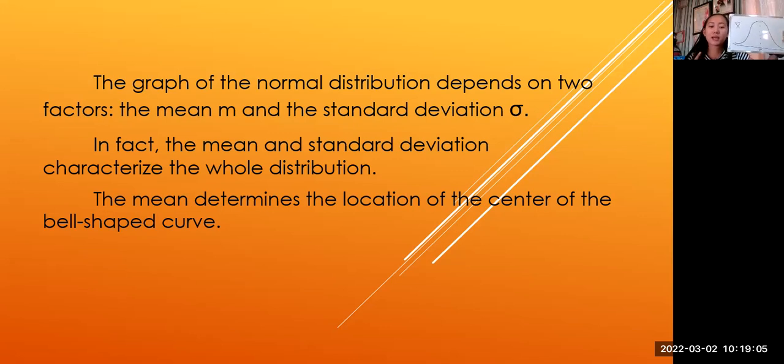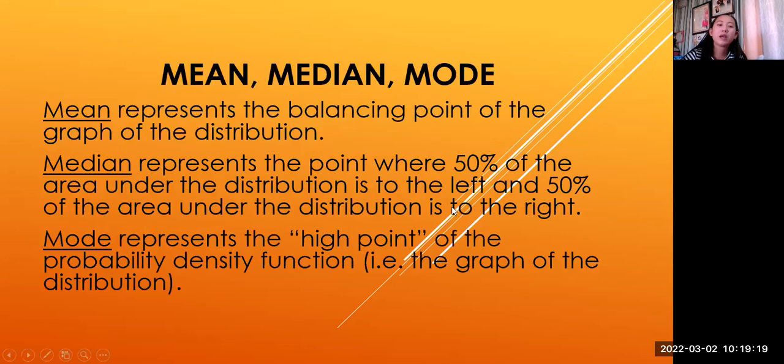It tells us where to place the mean, because we have numbers here below. That will determine the center of our bell-shaped curve. The mean represents the balancing point of the graph of the distribution. That's why it's called balancing, it's what balances. So it means the mean is in the middle, at the center.